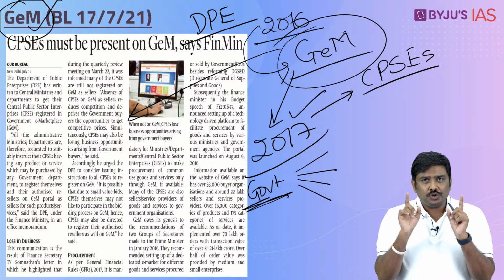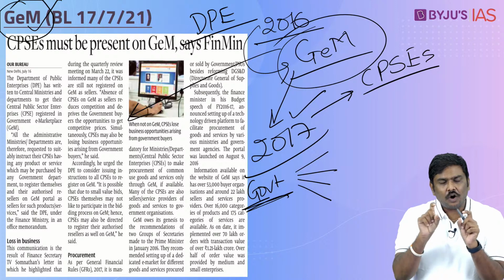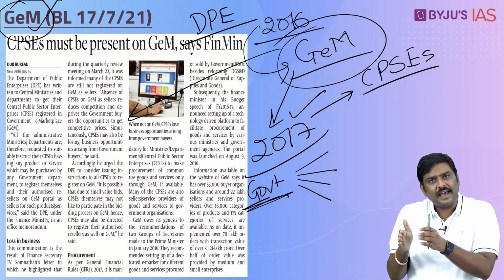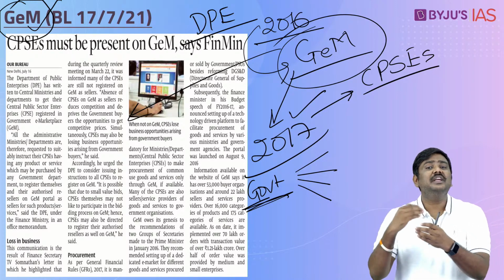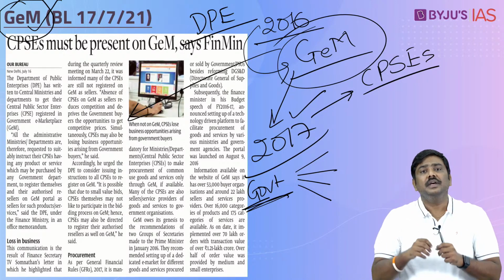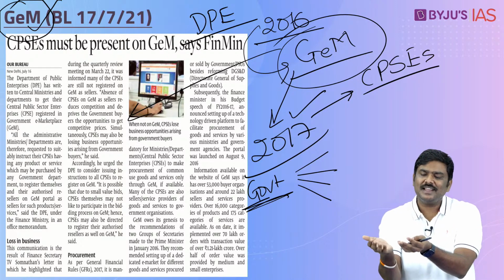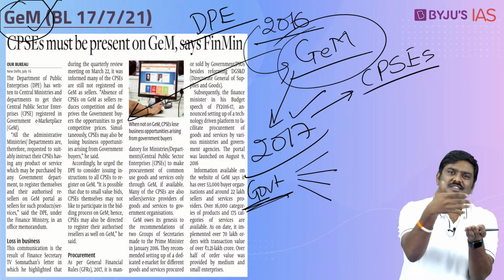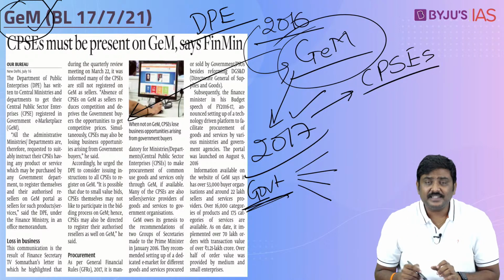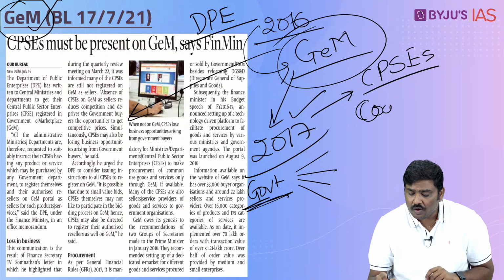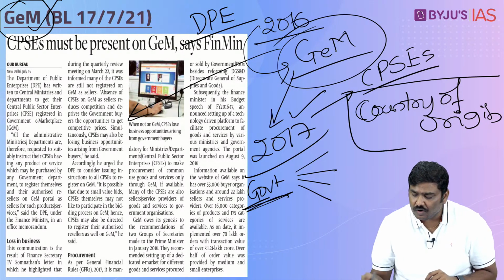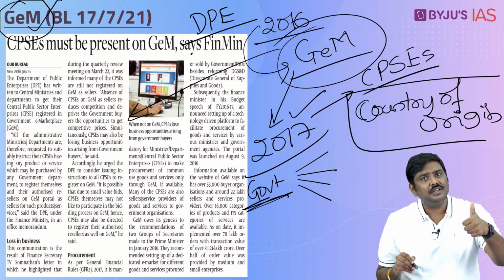Now beyond this, what you should remember, follow this very carefully, is that under the government e-marketplace, Government of India has made certain very important changes, and this is in line with the concept of Make in India, Atmanirbhar Bharat or Self-Reliant India. First have a look at this. If you are a seller and you want to register a new product for sales on the government e-marketplace, then you must mention what is the country of origin. Remember this. That's the first very important change here.